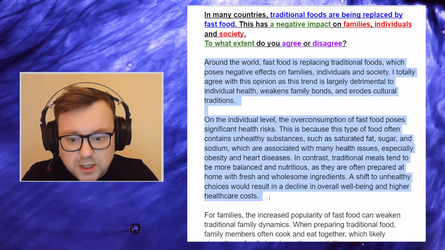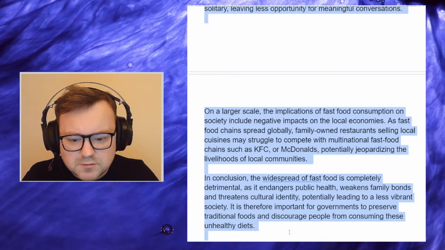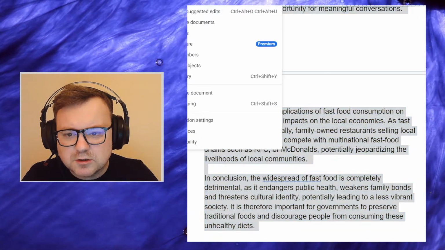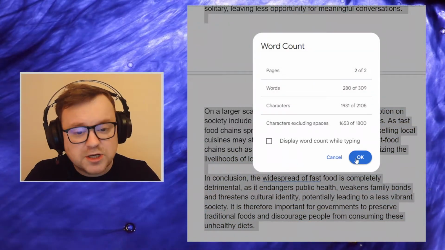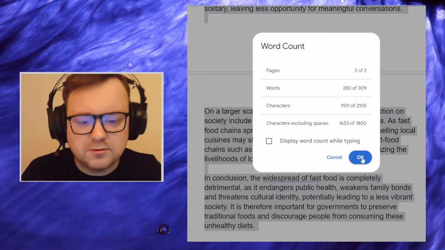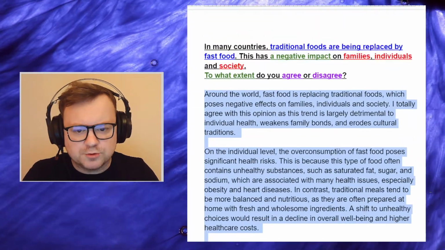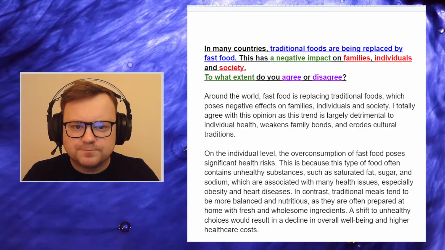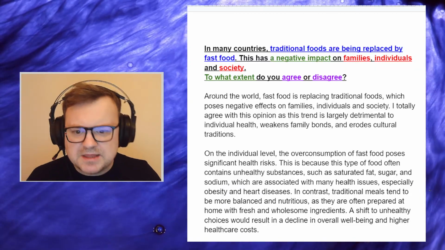In terms of length, it seems okay. Yeah, seems fine. Let's have a look. Word count 280. Great. I think 280 to 300 is really that golden zone. But okay, let's see what the candidate has in the introduction.